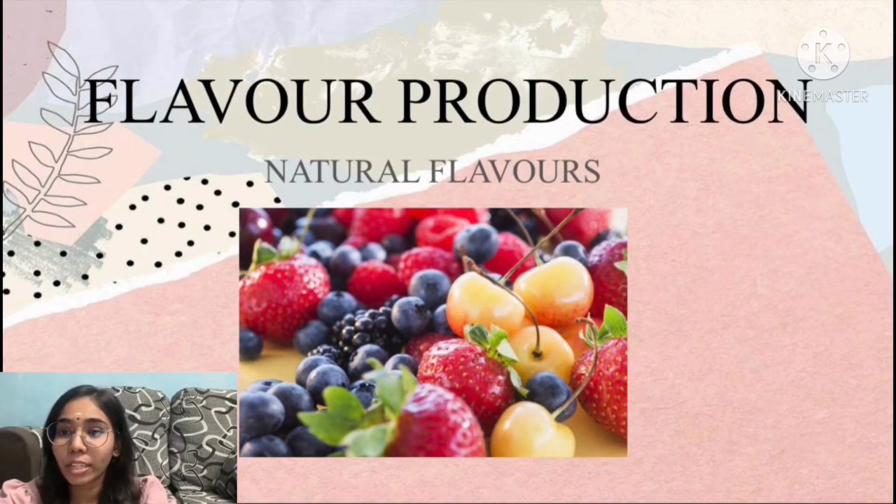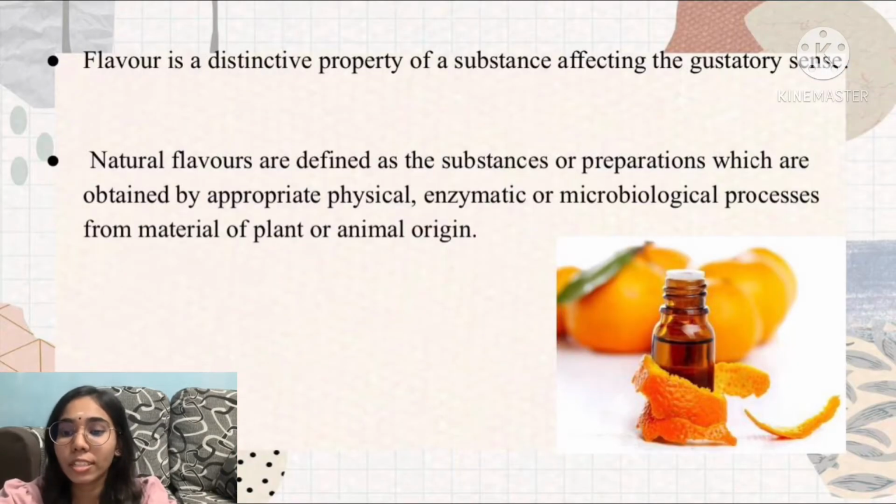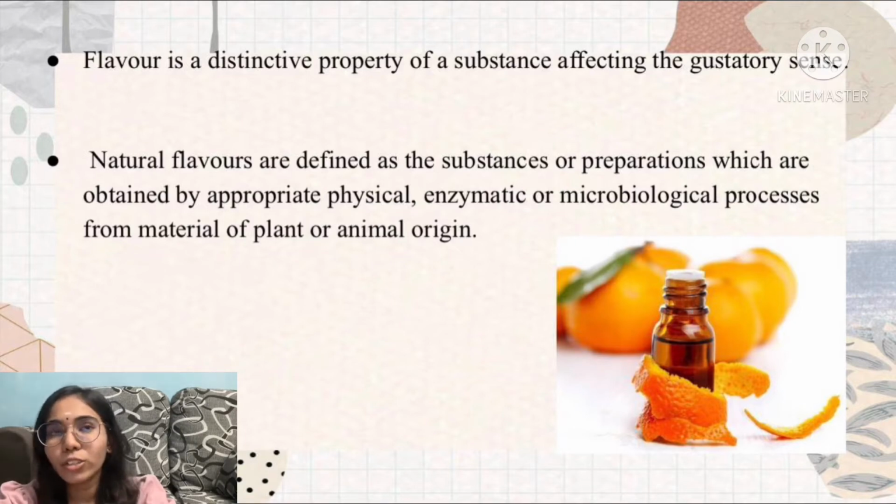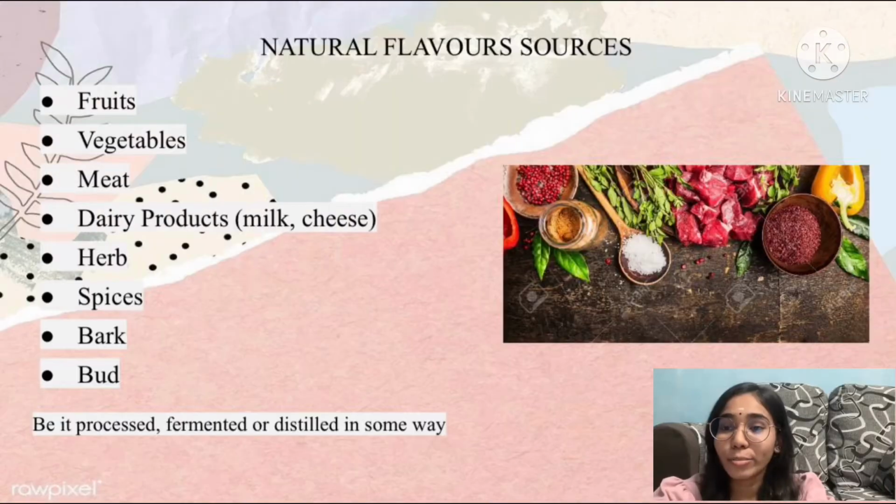Today we will be presenting on the topic flavor production, specifically natural flavors. Flavor is a distinctive property of a substance affecting the gustatory system. Natural flavors are defined as the substances or preparations which are obtained by appropriate physical, enzymatic or microbiological processes from materials of plant or animal origin. There are so many sources of natural flavors such as fruits, vegetables, meat, dairy products such as milk or cheese, herbs, spices, bark, bud, be it processed, fermented or distilled in some way.